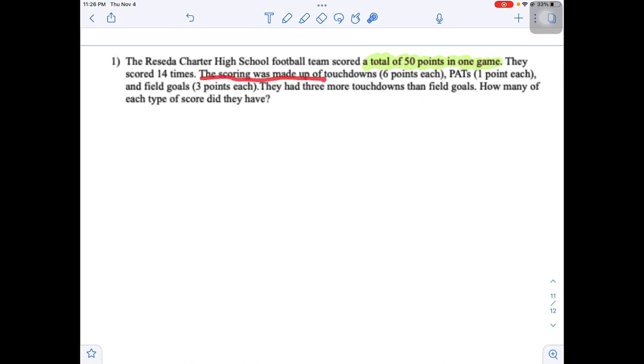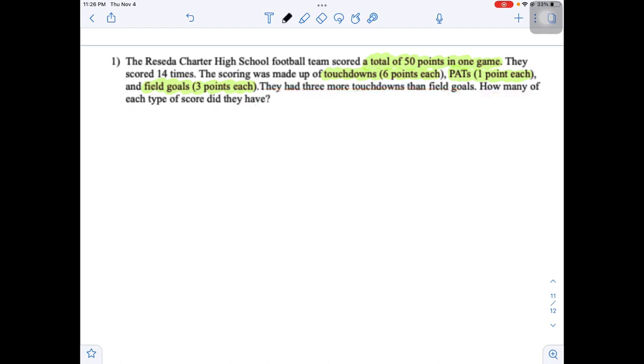The scoring was made up of touchdowns, 6 points each. Okay, touchdowns are 6 points each. PATs are 1 point each, and field goals are 3 points each. Okay, they had 3 more touchdowns than field goals. How many of each type of score did they have?